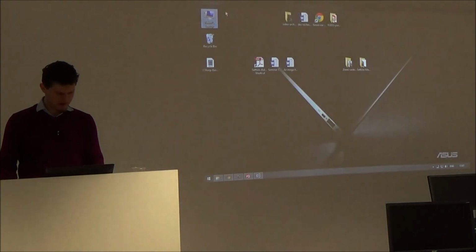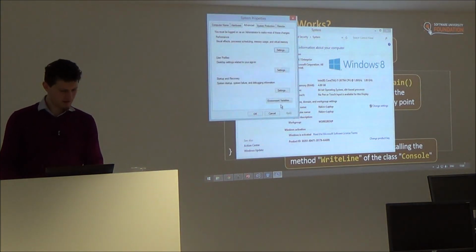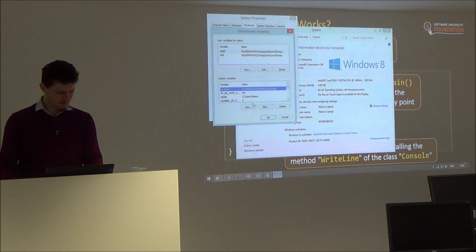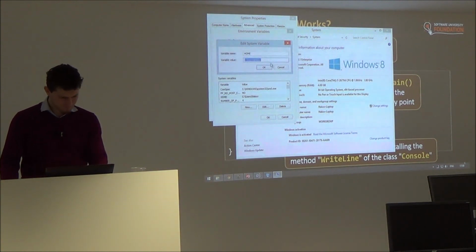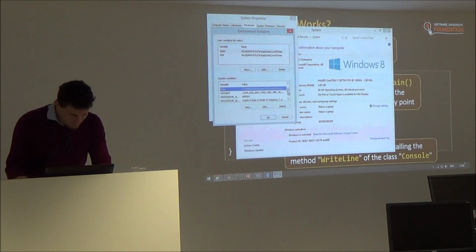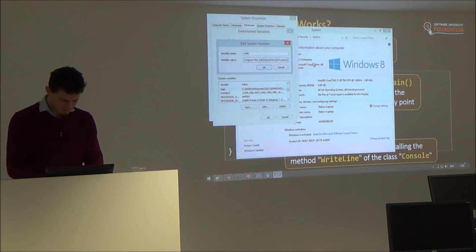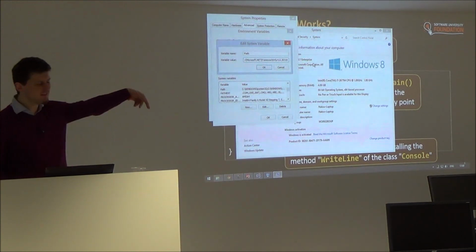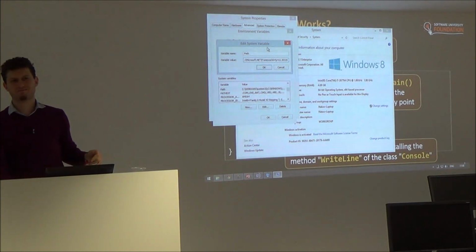Okay, this is the same, advanced system settings, environment variables, and here you find path. Edit, go at the end, put a semicolon, Ctrl V, and add this path to the system variable called path.